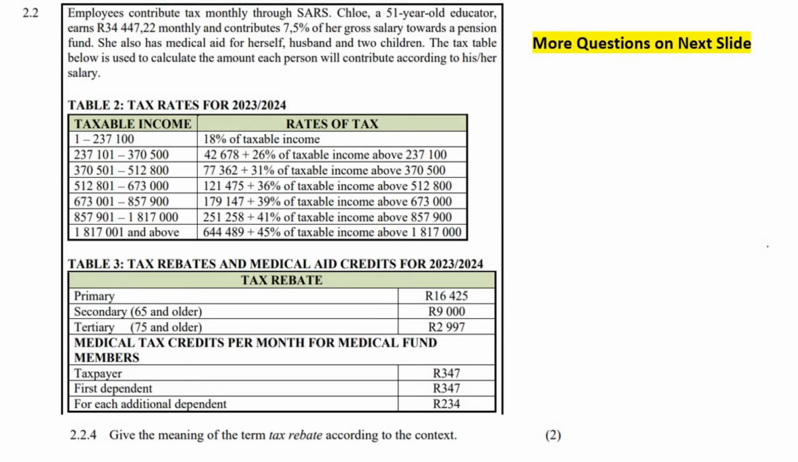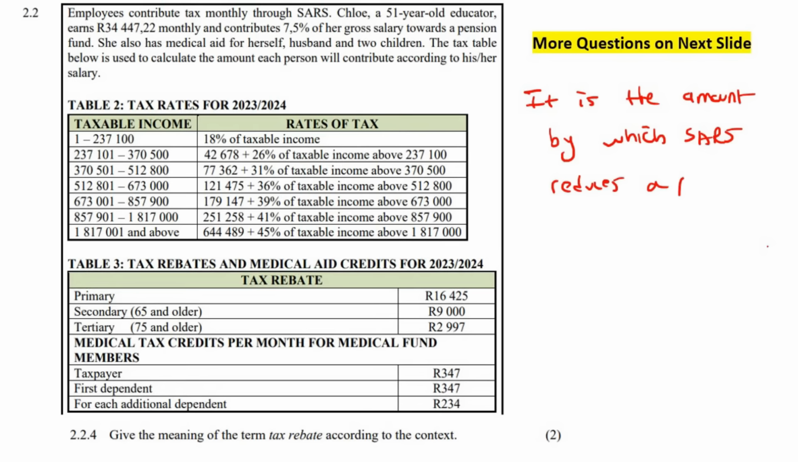So we could say that it is the amount by which SARS reduces a person's tax liability, and then just say here, based on age.